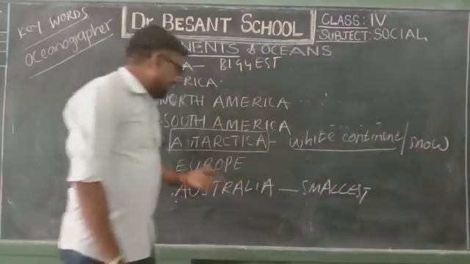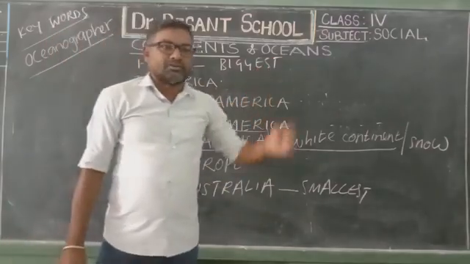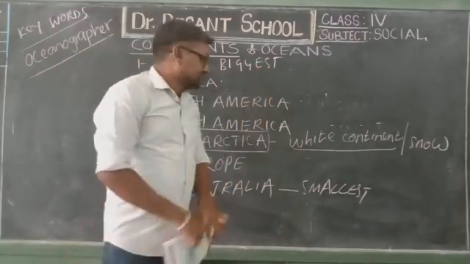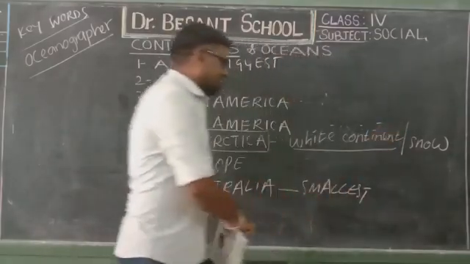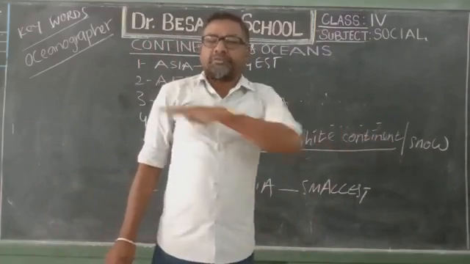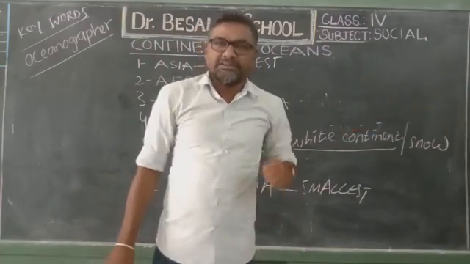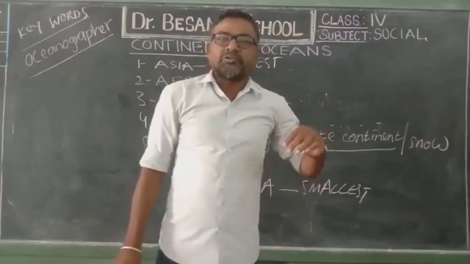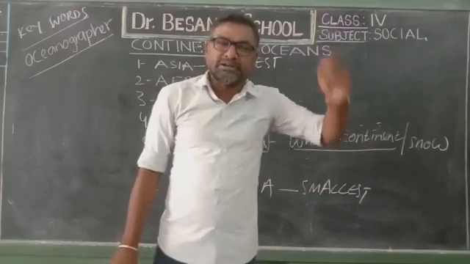The complete Antarctica continent is completely covered with snow. Not only a little part, the complete continent is covered with ice. Why? Because here the continent doesn't have rainfall. Here it only has snowfall the complete year.